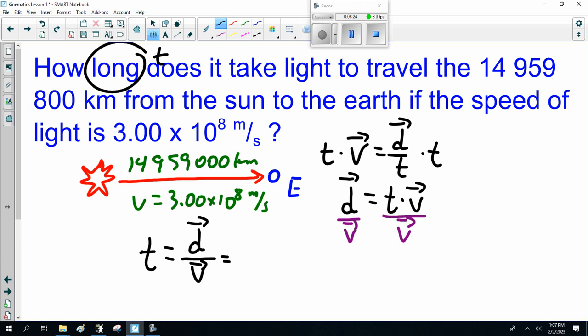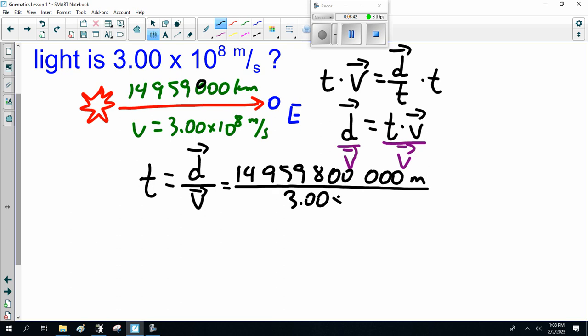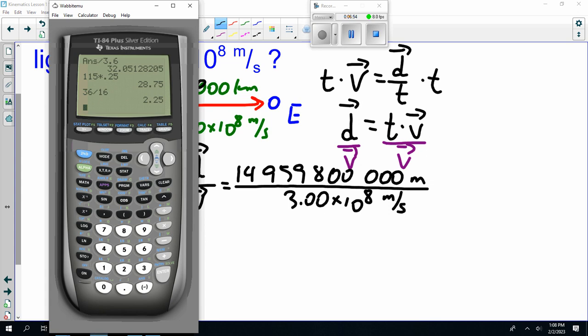Now, kilometers to meters, kilo means 1,000. So you should be able to do 149,598,000,000 meters divided by 3.00 times 10 to the 8 meters per second. Now, no, I didn't show you how to turn kilometers into meters. We've done enough of that. You should be able to. The real trick here is, can you put it in the calculator?